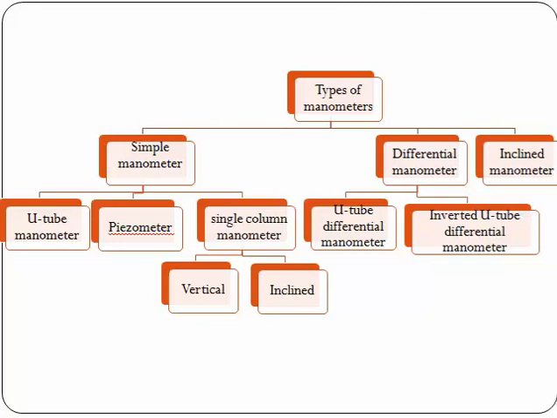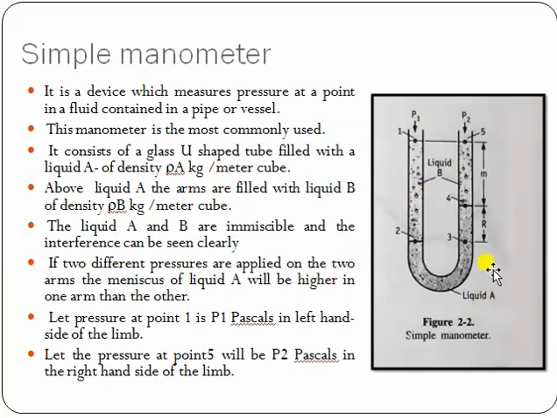Now we'll see about the simple manometer. Here you can see a diagram of a simple manometer. Two liquids are filled in this U tube. It is a device which measures pressure at a point in a fluid contained in a pipe or vessel.